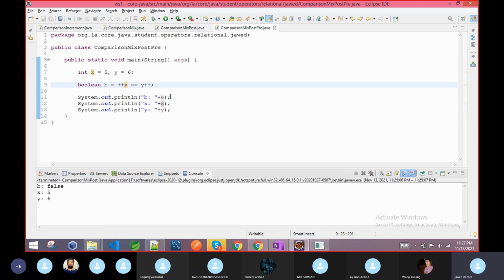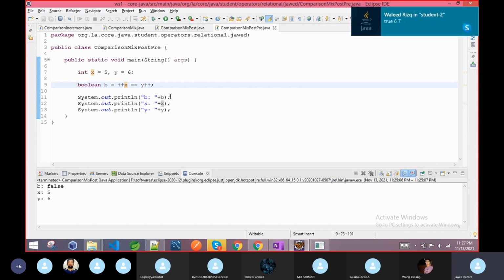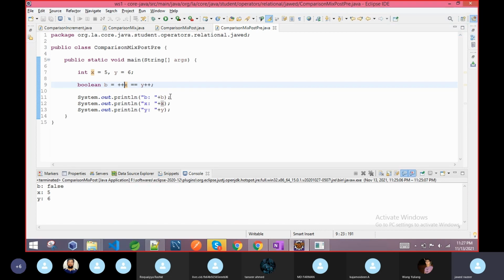6 equal to 6. Now, with the pre-increment of x and the post-increment of y, the post-increment is not going to happen yet. It first increases the value of x, then it becomes 6. So 6 will be compared with y. Both values are the same, so that's why it returns true. But after this operation, y will also increase. If someone says the y value is 6, then it is wrong. So the y value will also increase. So the x value is 6, the y value is 7, and b is what? True.